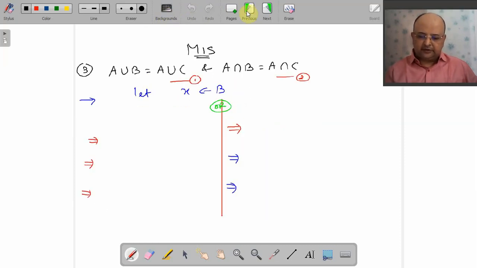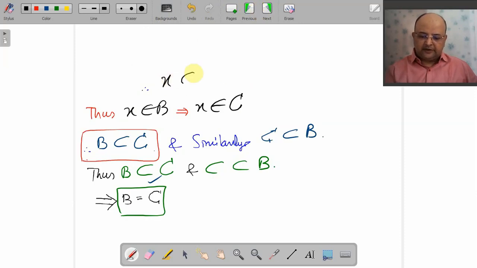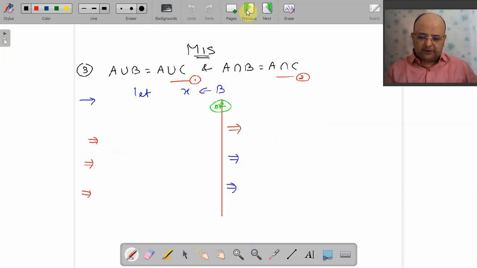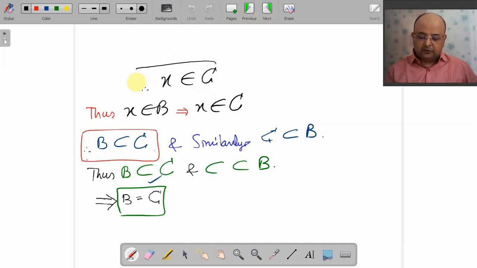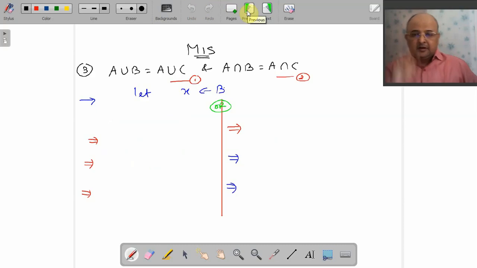So that is what I have written. I have started with X belongs to B and I will end with X belongs to C. So you got it. What is my goal? My goal is, I am starting with X belongs to B, and what is our goal? To prove that X belongs to C. Perfect. But in between you forgot your third set which is involved. Which set is that? Yes, my dear friends, it is your A.